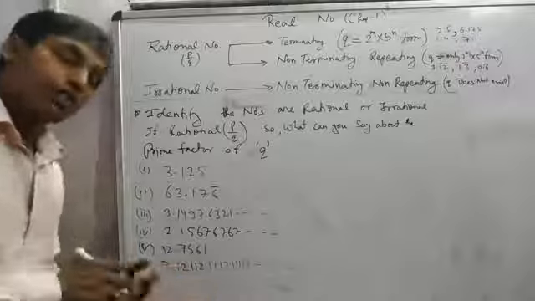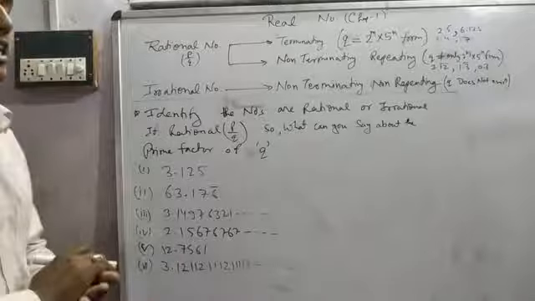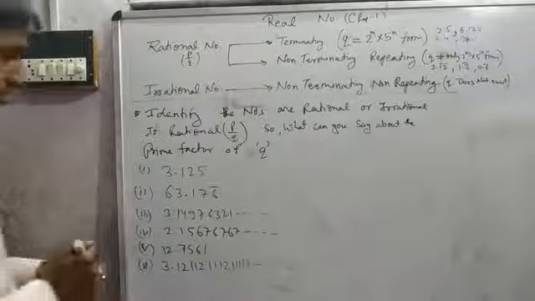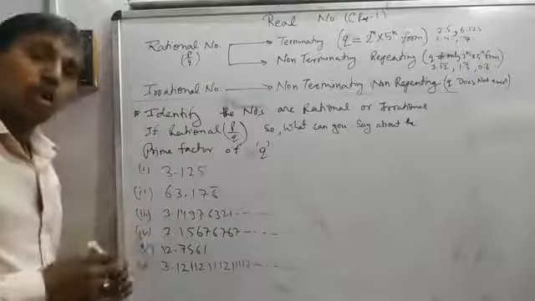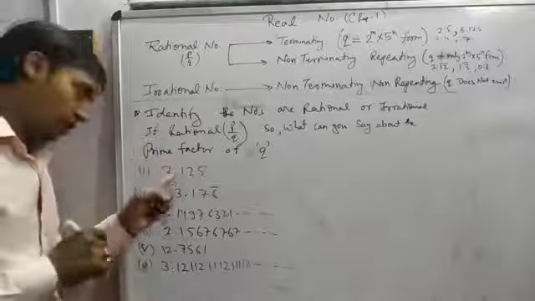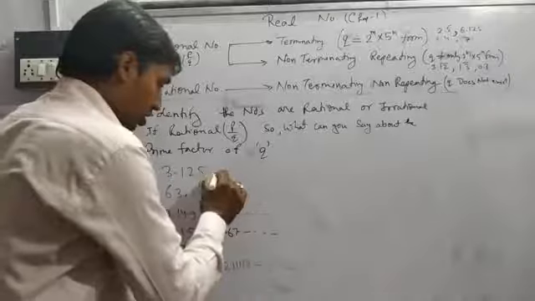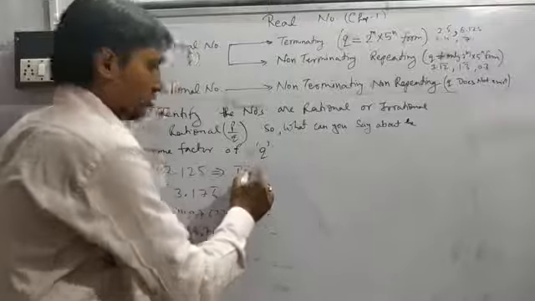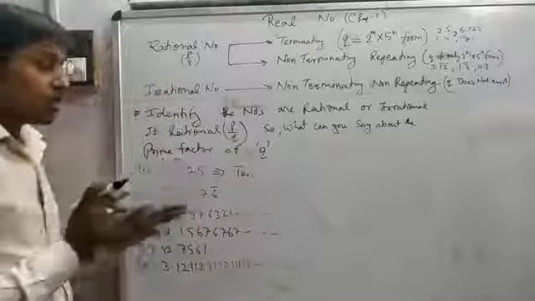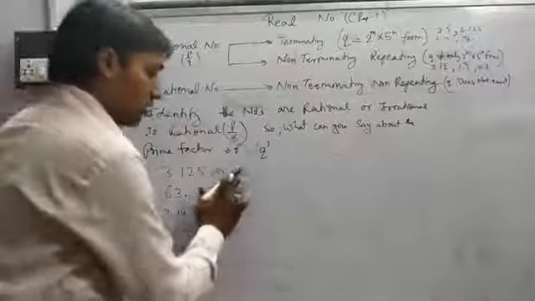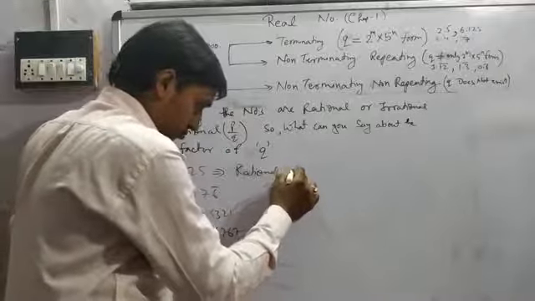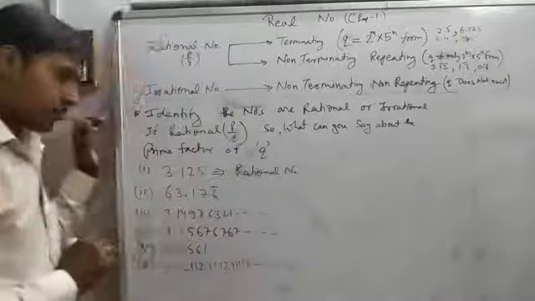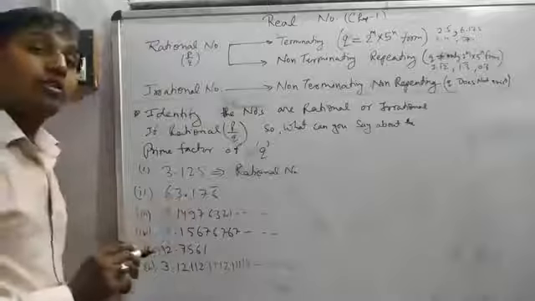We want to identify which are rational or irrational. First, is it terminating or non-terminating? You all say terminating. Yes, this is terminating. If this is terminating, you also say rational number. Next, terminating or non-terminating?